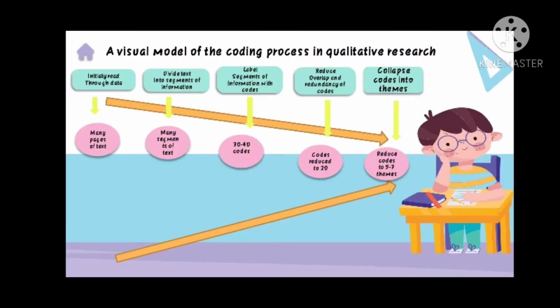A visual model of the coding process in qualitative research. Initially read through data and many pages of text. Divide text into segments of information, many segments of text. Label segments of information with codes, 30 until 40 codes, and reduce overlap and redundancy of codes. Codes reduce to 20. And the last is collapse codes into themes, reduce codes to 5 until 7 themes.